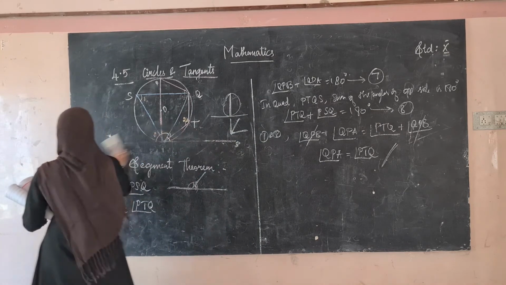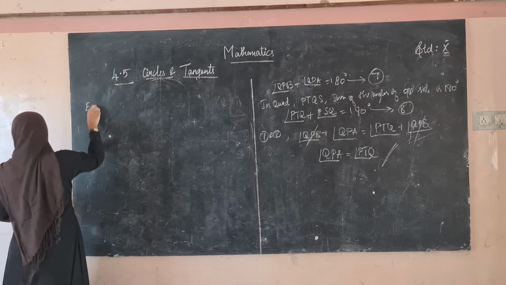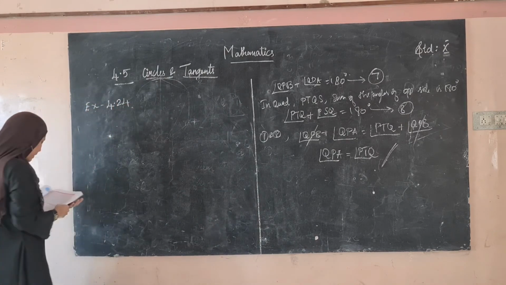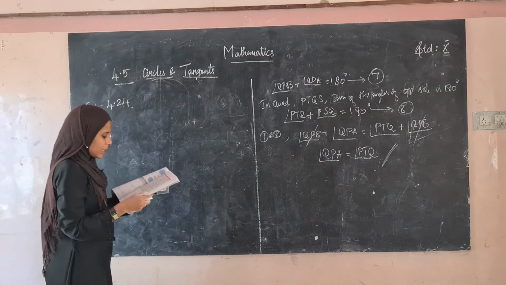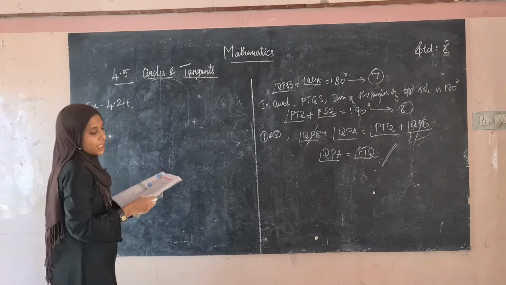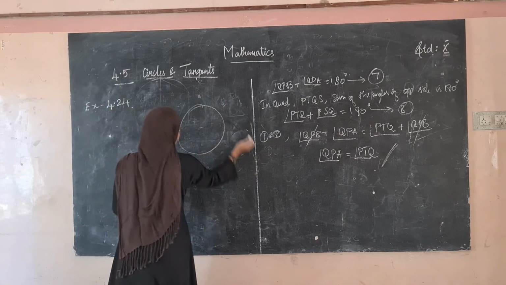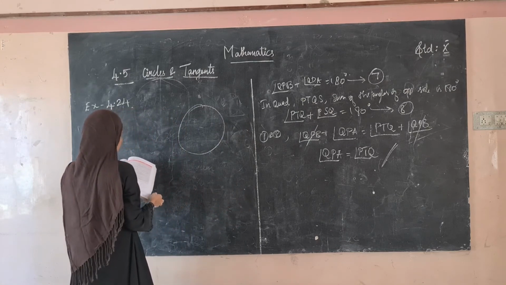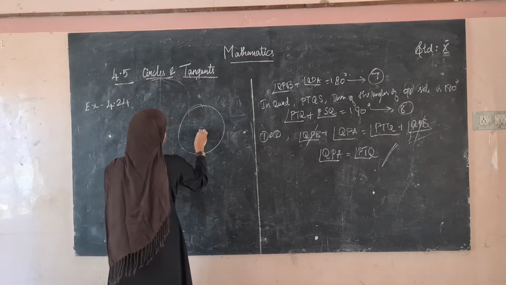Now let us see the example sums. Example 4.24. Find the length of the tangent drawn from a point whose distance from the center of the circle is 5 cm and the radius of the circle is 3 cm. If this is the circle and this is the point, this is the center.